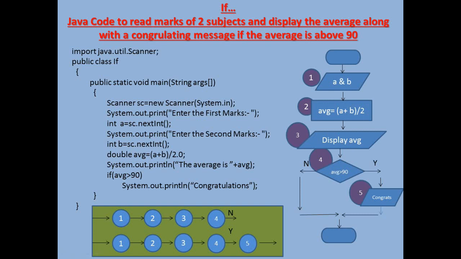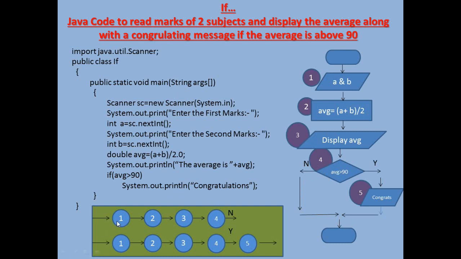After that, it's going to check whether the average which is computed is more than 90 or not. Here you can see statement number 4, average greater than 90. If it is yes, then it is showing you a congratulating message. Whereas if it is no, it is not doing anything, it is just coming out and closing the program. It is terminating the program.